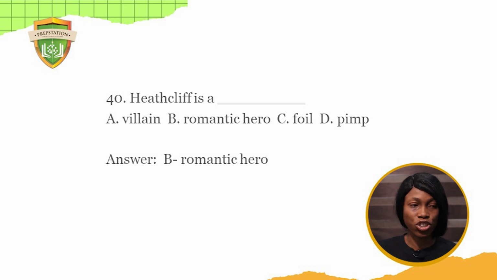Heathcliff is a dash. A. Villain. B. Romantic hero. C. Foil. D. Pimp. The answer to this question is a romantic hero. Classics, as at that time, had romantic heroes in them. Not all, anyway. But in the case of Wuthering Heights, we see Heathcliff going out of his way